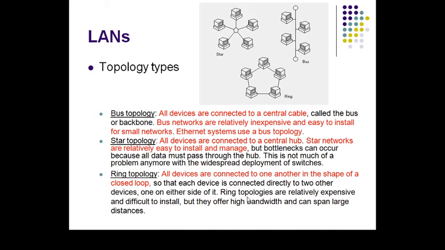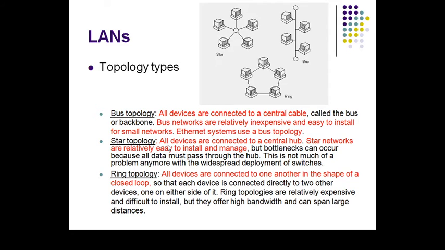Then LAN topology. LAN topology types are different. First one is bus topology. What is meant by bus topology? All the devices are connected to a central cable called a bus or backbone. Bus networks are relatively inexpensive and easy to install. For small networks, Ethernet systems will use bus topology. So we can see here the block diagram which represents the bus topology.